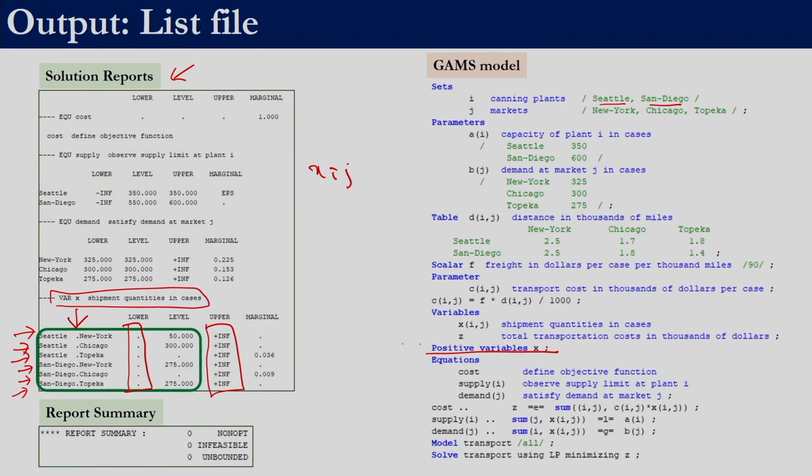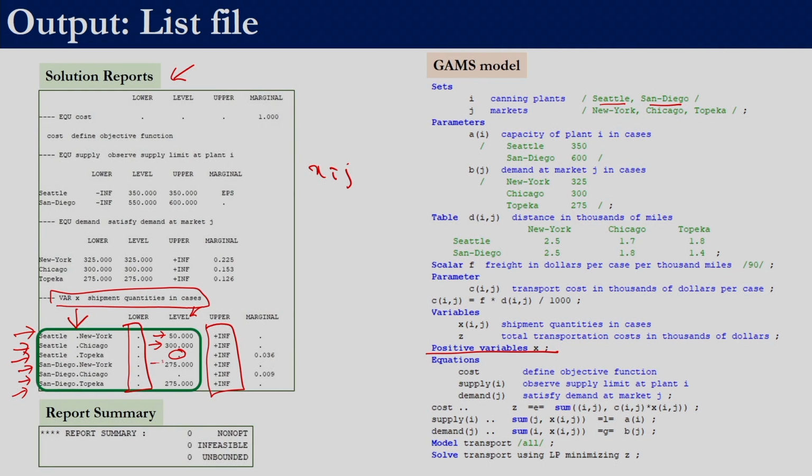The upper bound is infinity, again because it is a positive variable, we did not explicitly specify any upper bound, right. Since it is 0, GAMS does not write 0, it just puts a dot. So, Seattle to New York we need to ship 50 cases, Seattle to Chicago we need to ship 300 cases. Nothing is being shipped from Seattle to Topeka because here it is a dot which basically indicates 0.